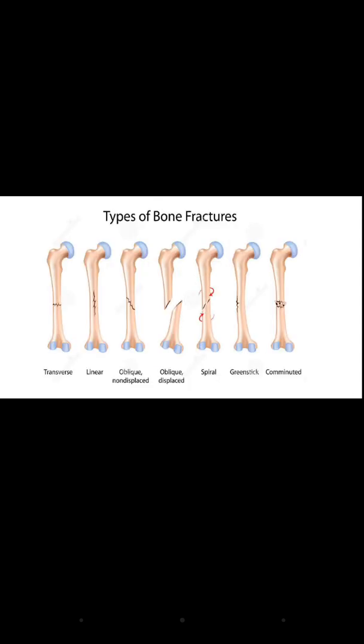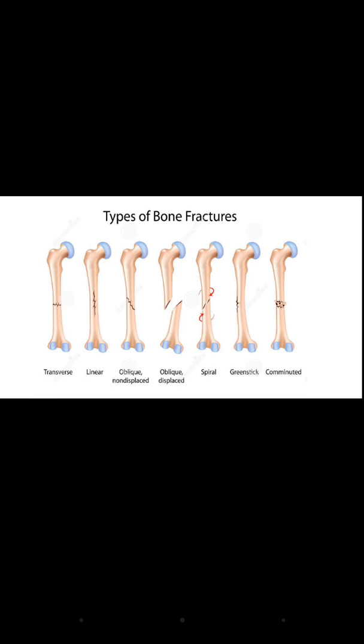And then transverse. In this diagram, there is an illustration of many types of fracture. First is transverse. Transverse is a straight break in the horizontal direction, right? Then in the linear, it occurs along the length of the bone. Then oblique, it is diagonal to the bone's long axis. It can be displaced or it can be non-displaced.